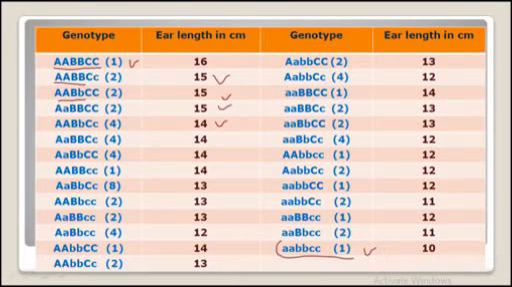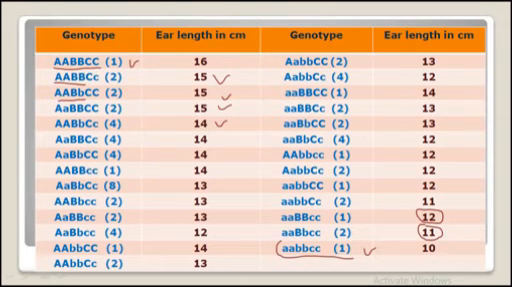So from this table, it is very clear that the phenotype or ear length depends upon the number of capital letter genes present in that genotype. It does not depend on the type of capital letters present in the genotype. So if one capital letter is present in any genotype, then it will produce 11 centimeter ear length. If 2 capital letters are present, it will produce 12 centimeter, because 10 plus 2 is 12.